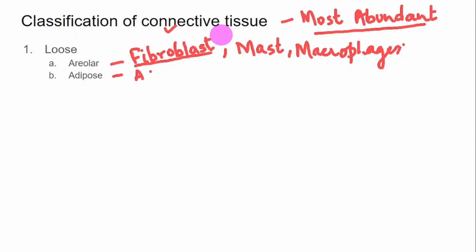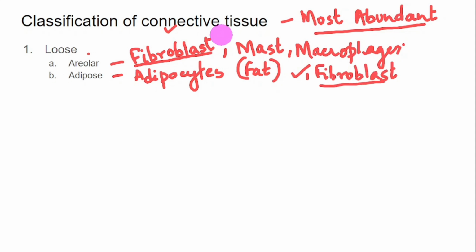These are the fat cells. It stores fat. So excess of food won't be excreted out, it will be deposited for future use. This also has fibroblast in it.